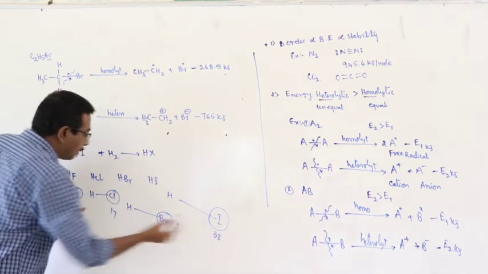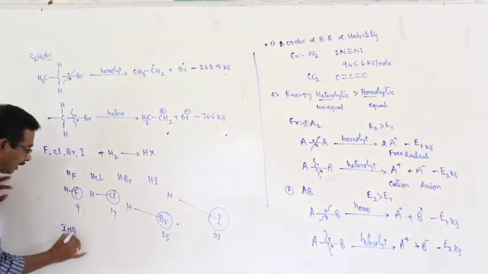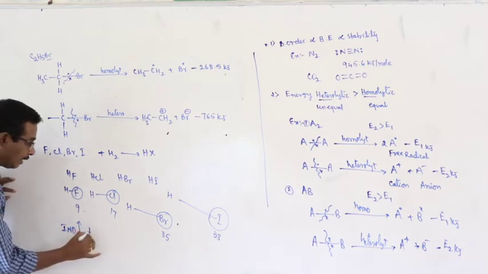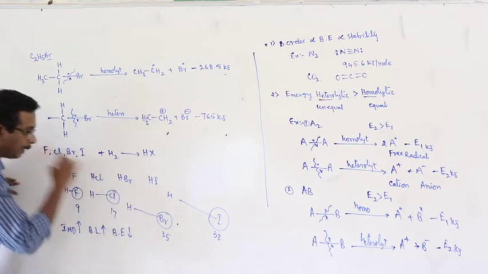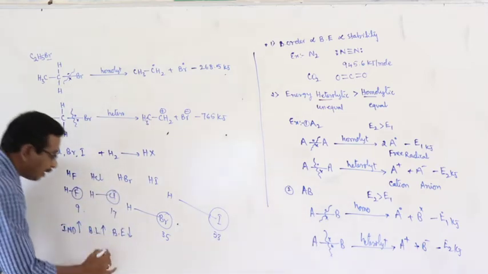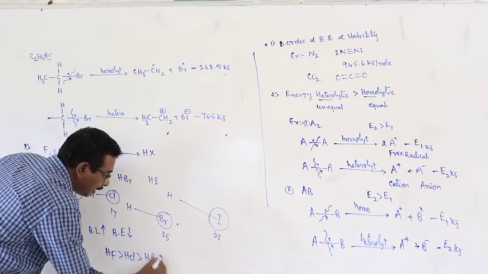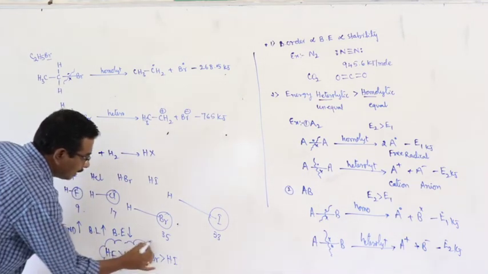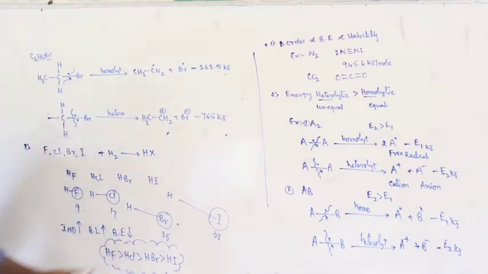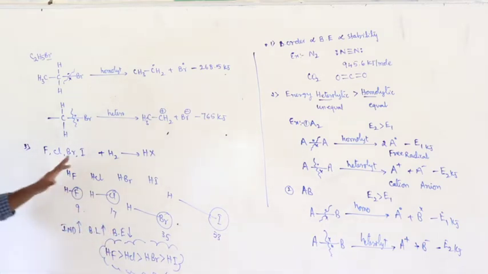With increase of atomic numbers, the distance between the two atoms, that is nothing but internuclear distance, increases. Then bond length increases. Automatically bond energy decreases. What about the order of bond energy? The HF bond energy is greater than HCl, greater than HBr, greater than HI. With increase of the size of the bonded atoms, the internuclear distance increases. With increase of internuclear distance, bond length increases. With increase of bond length, bond energy decreases.